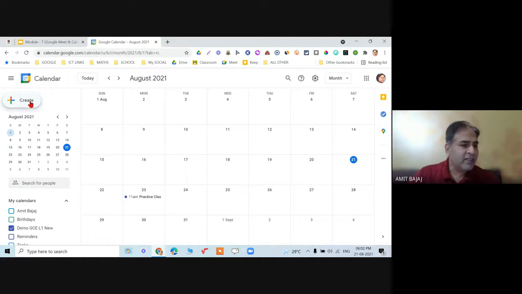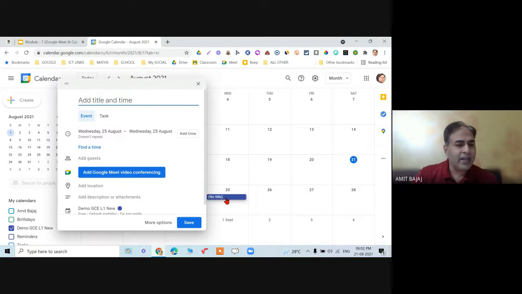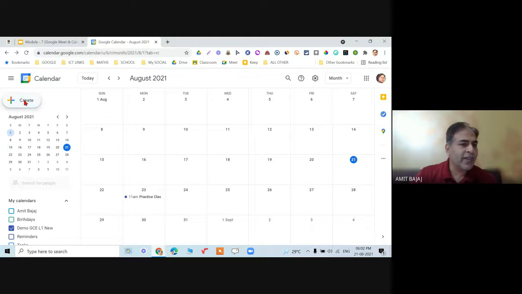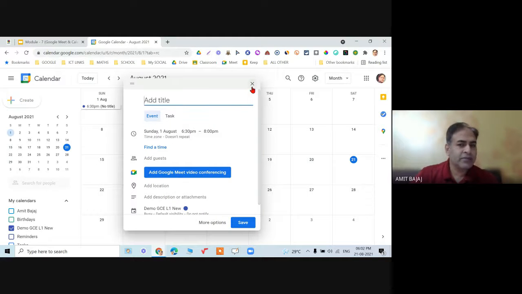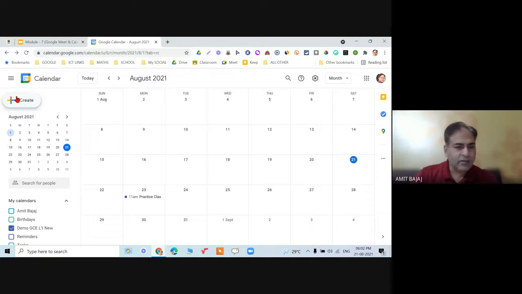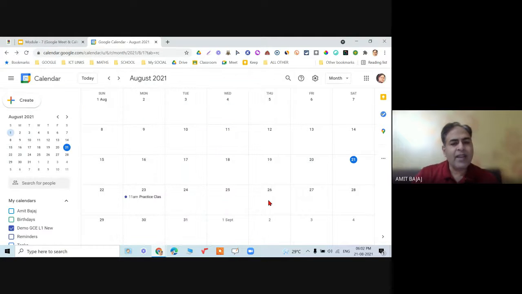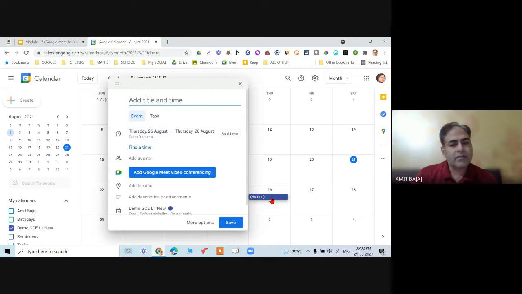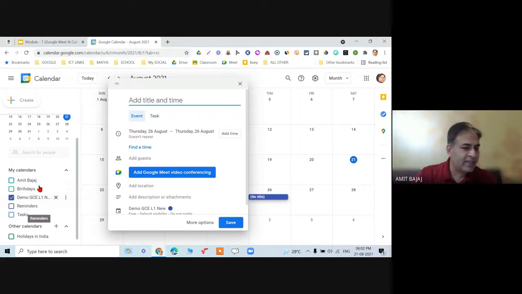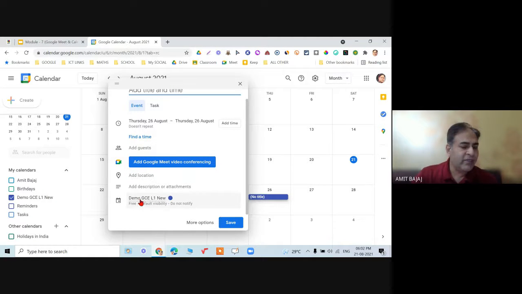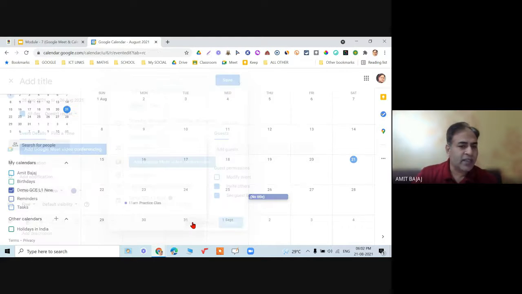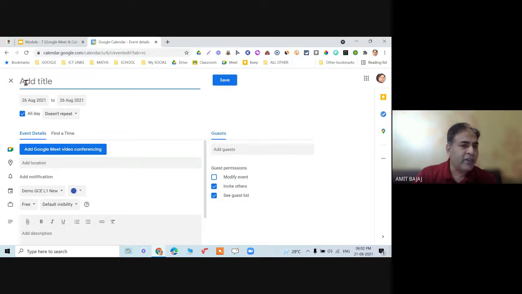You will find there is the option for create. One option is you click directly, or you click on create. They will give you the same option. So click on the create button, or click anywhere, and then you will have the same options. And remember, since the demo GC1 calendar is selected over here, the event is created in demo GC1. More options I already talked about, so you should be aware of this.